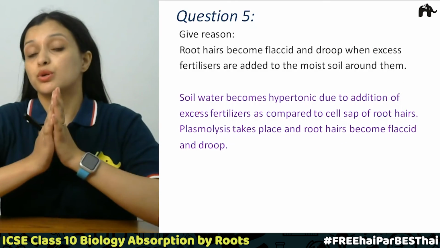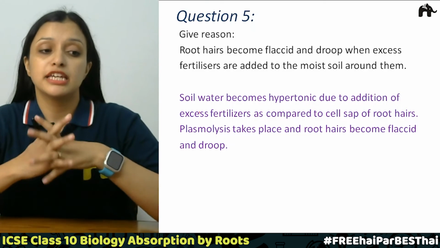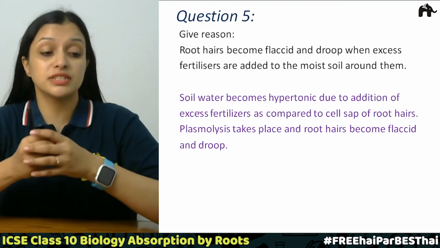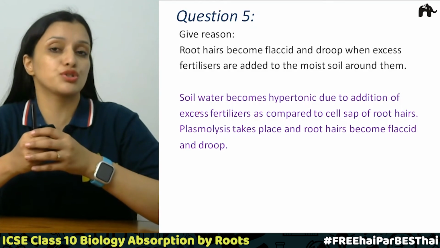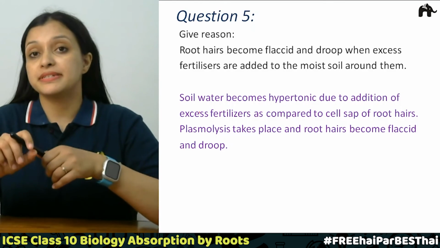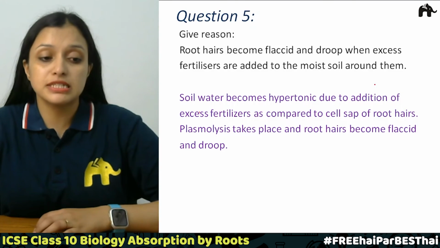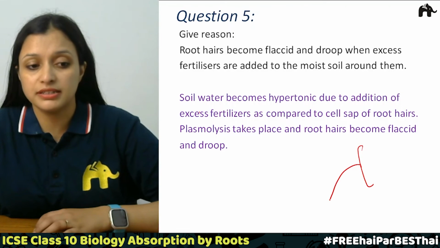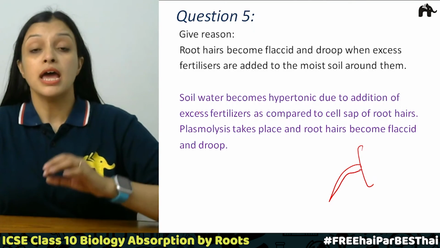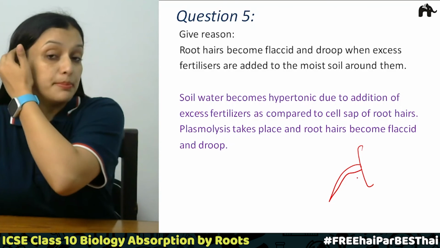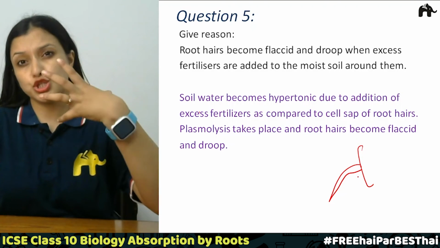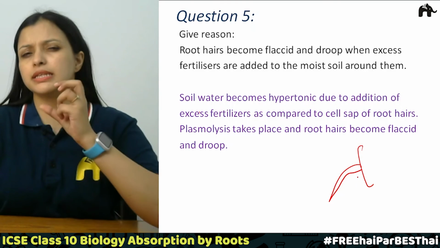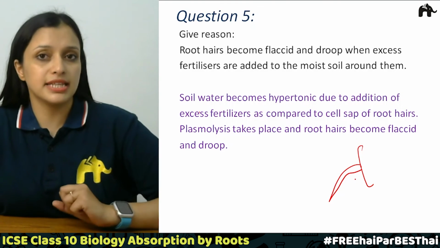Now talking about question number 5, which says give reasons root hair become flaccid and droop when excess fertilizers are added to the moist soil around them. So what happens if you see, if this is the root hair, so these are the epidermal cells, right? And from here there is an extension of a root hair. Now these root hairs become flaccid. I mean, which means actually when the cells of the root hair lose water and they become drooped, right? So why does that happen?